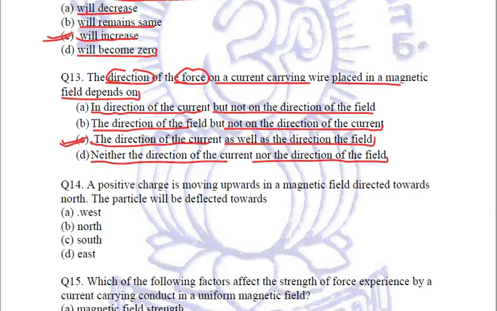Just in order to confirm, you can simply relate the Fleming's left-hand rule, that the force which is acting on a current carrying wire placed in a magnetic field, the direction of such force is dependent on the direction of current as well as the direction of the field.